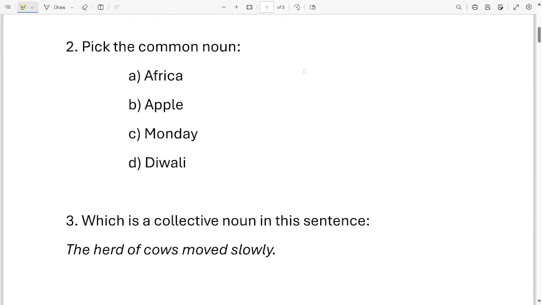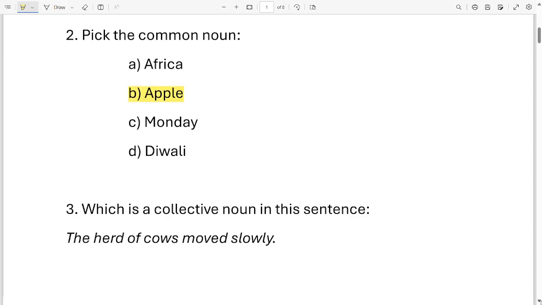Question number 2. Pick the common noun. Here are your options. Africa, apple, Monday, Diwali. You have to pick the common noun out of these 4 options. Which one is it? Those who are saying option B are absolutely right. Well done. And give yourself 1 mark again.